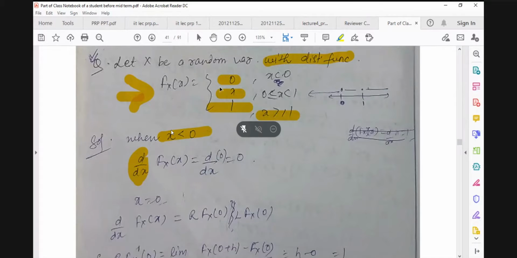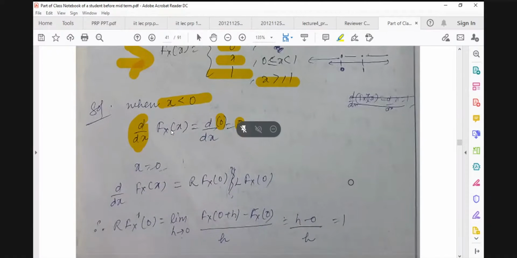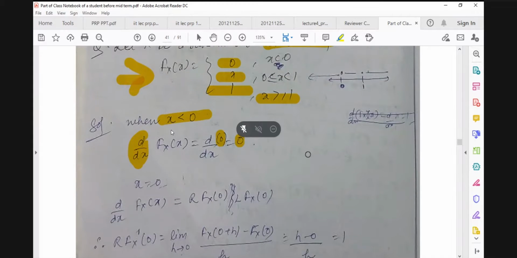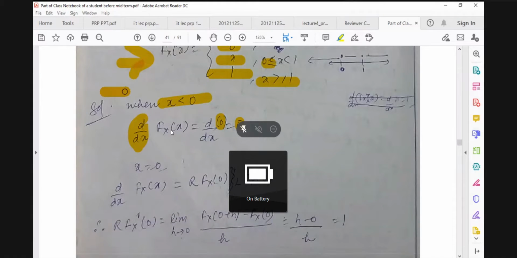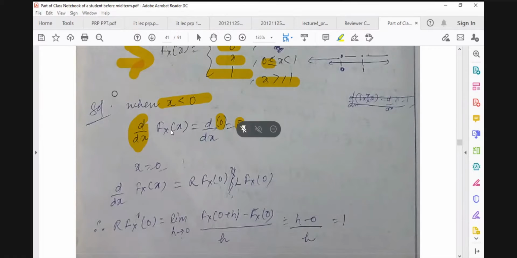Because it is 0, a constant for all values of x strictly less than 0, the differentiation of a constant is again 0. So we are getting this. Now, the equality point we have to check separately. So this is case 1, and then case 2, x equal to 0.